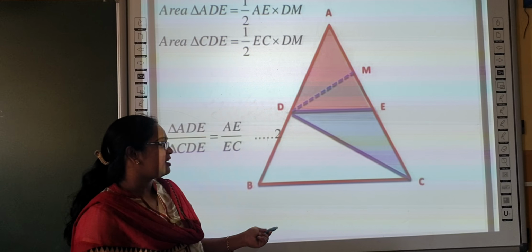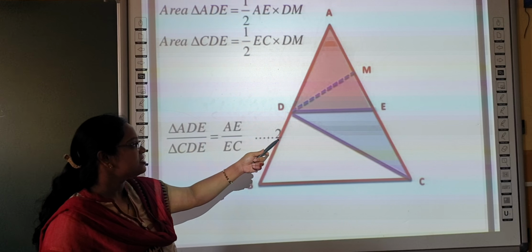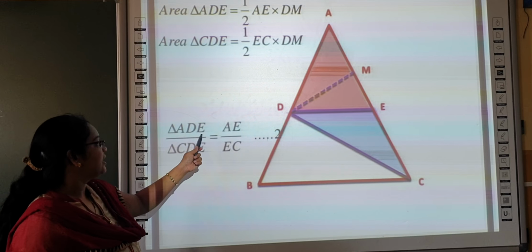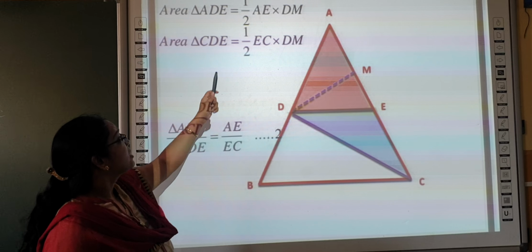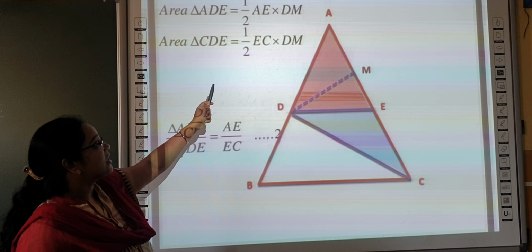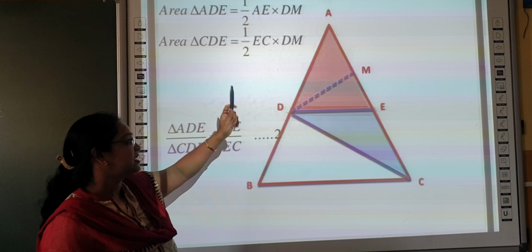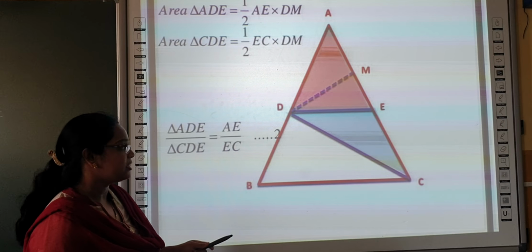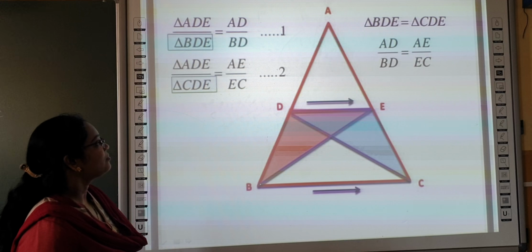In triangle CDE, CE is the base and DM is the height. So the area of triangle ADE by CDE is equal to half and DM get cancelled, and AE by CE is left. Call it equation 2.